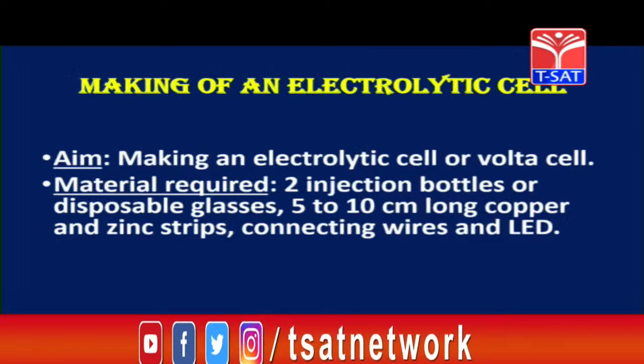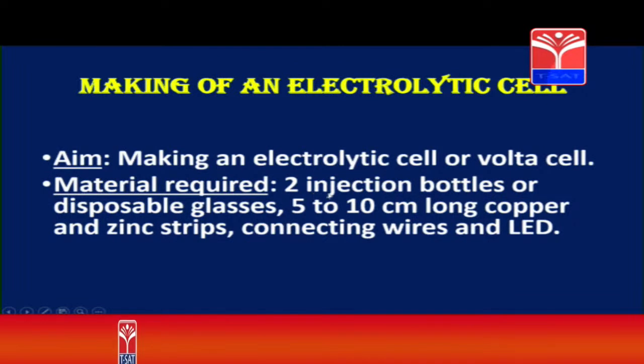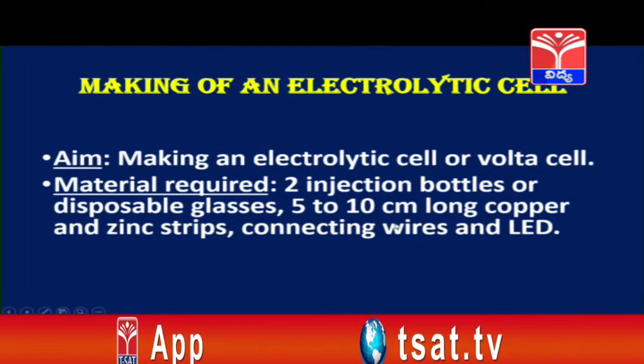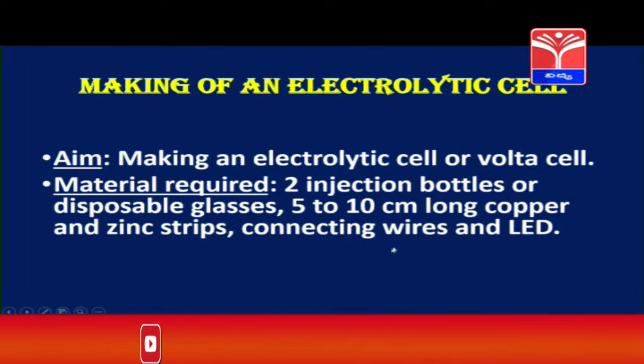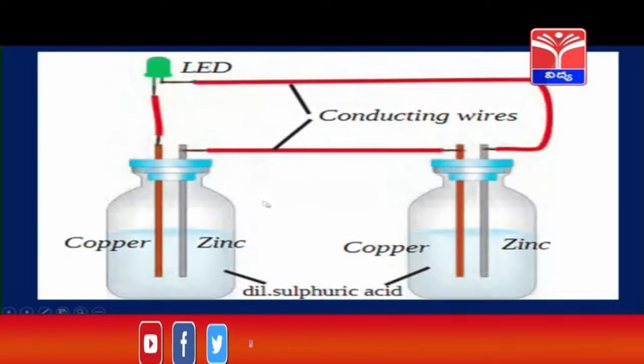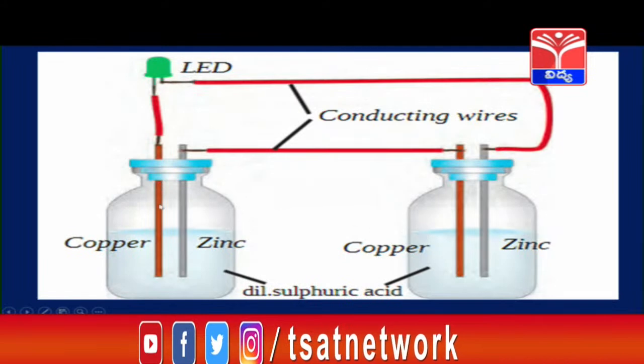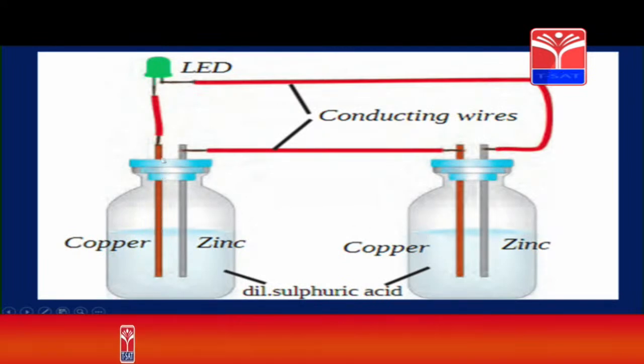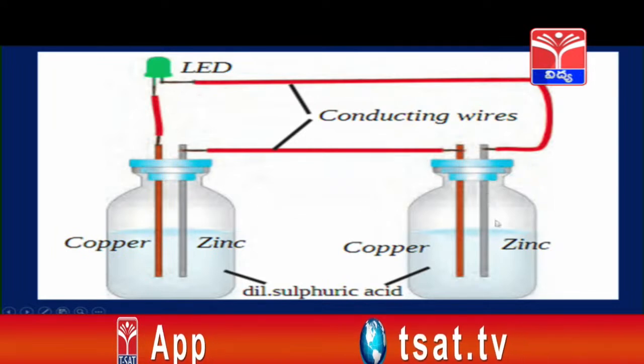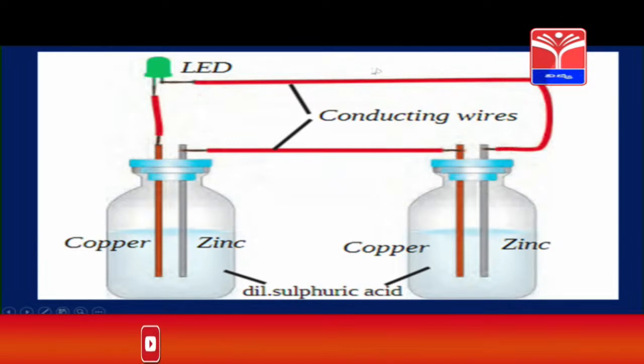So children, let us see what we need to make an electrolytic cell. We need 2 injection bottles or disposable glasses, 5 to 10 centimeter long copper and zinc strips, connecting wires and an LED. So here children, we have taken 2 injection bottles, taken a copper strip and joined it to one end of the LED, and in the other bottle the zinc plate is joined to the other end of the LED.